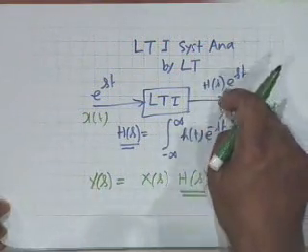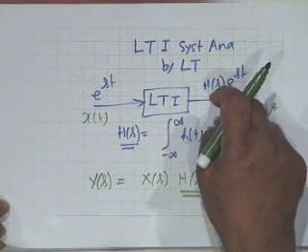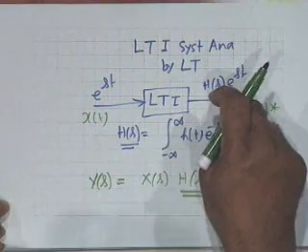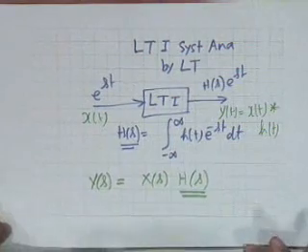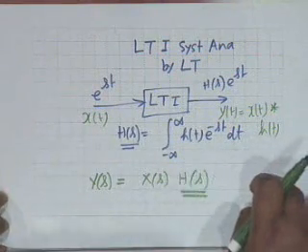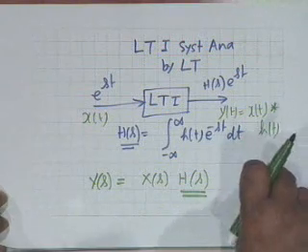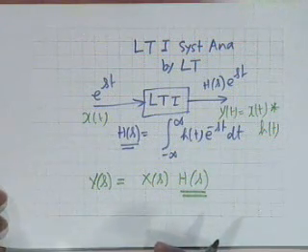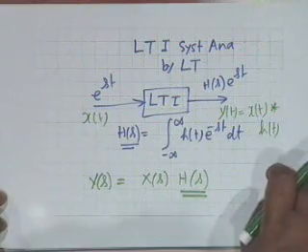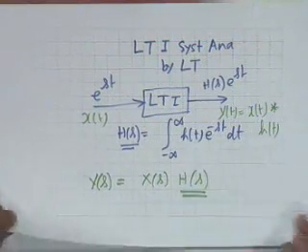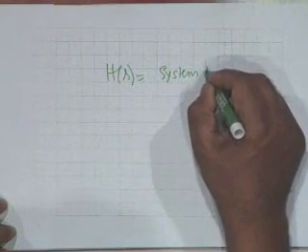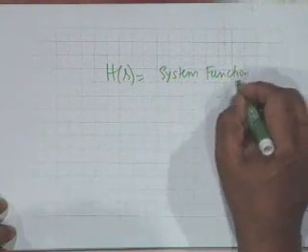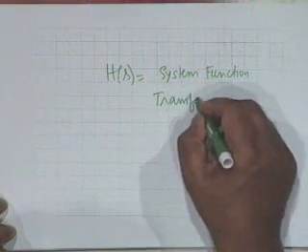In this case, it is not just frequency, it is a complex frequency. It has a real part, s has a real part sigma and an imaginary part omega. So H of s, to be able to distinguish between the frequency response function, which is the Fourier transform of the unit impulse function, and the Laplace transform of h of t, H of s is given a new name. H of s is called a system function, or sometimes a transfer function.